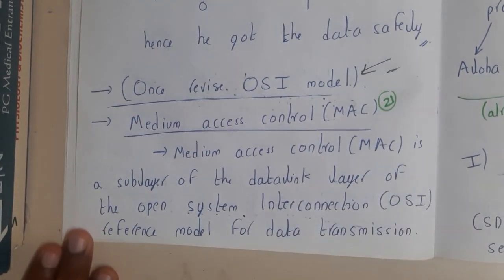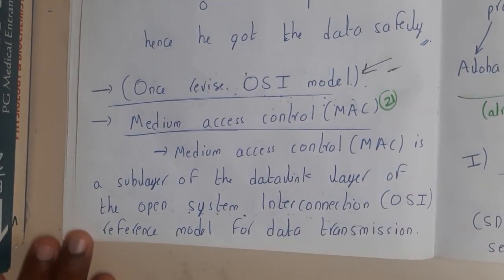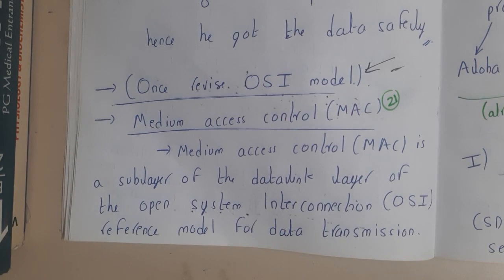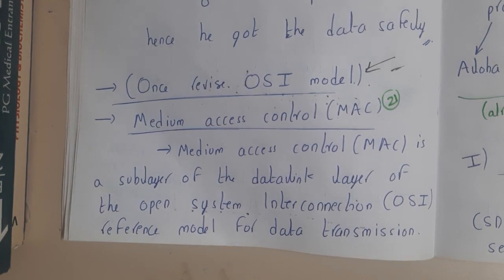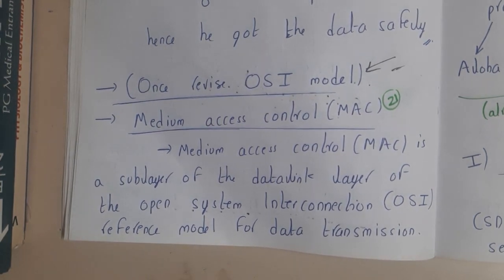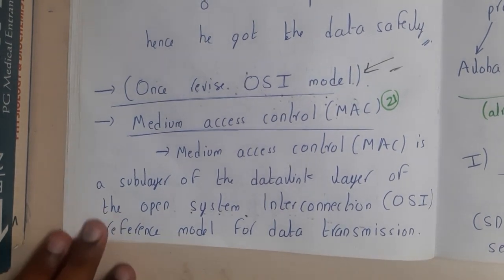In our syllabus they mentioned the MAC layer, and in the MAC layer they specifically mentioned channelized protocols. So I'll go through an introduction to the MAC layer, and then we'll move on to the channelization protocols like SDMA, FDMA, TDMA, CDMA. First, let us start with medium access control.